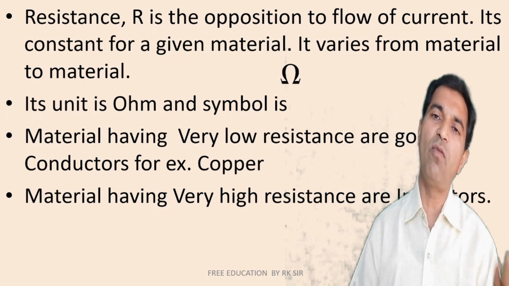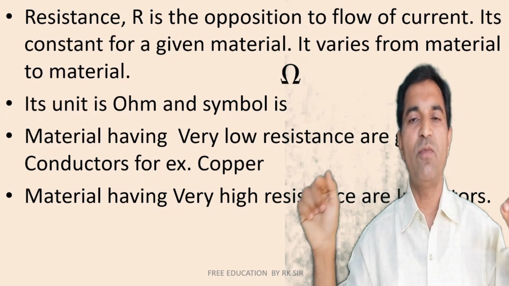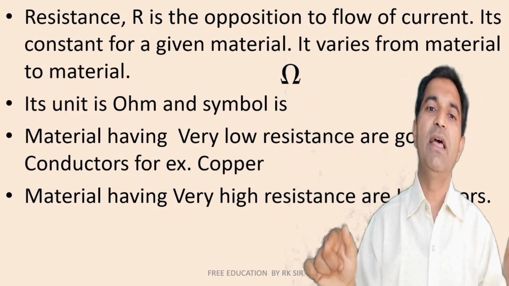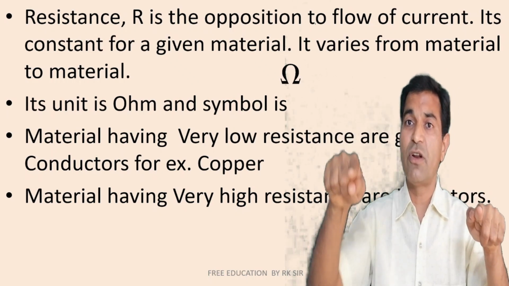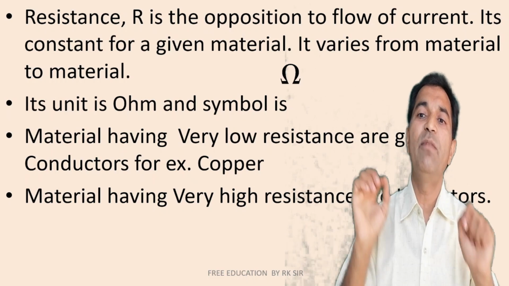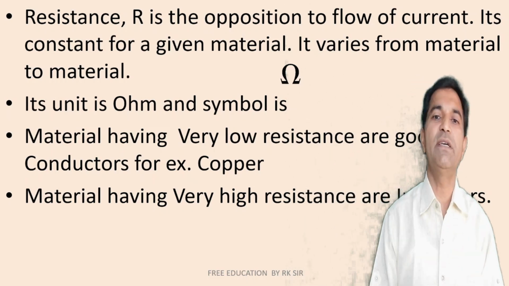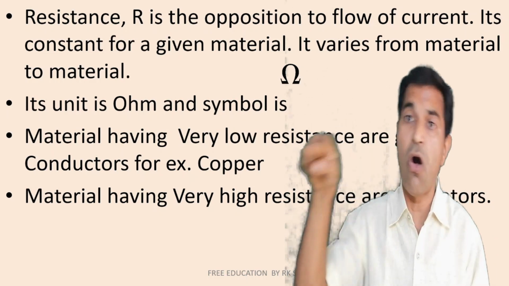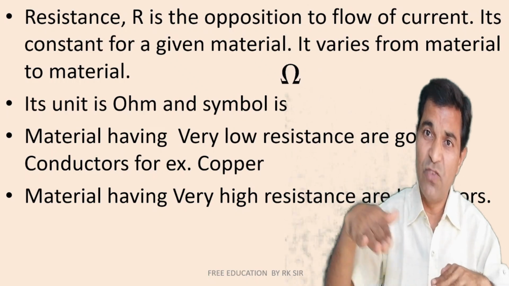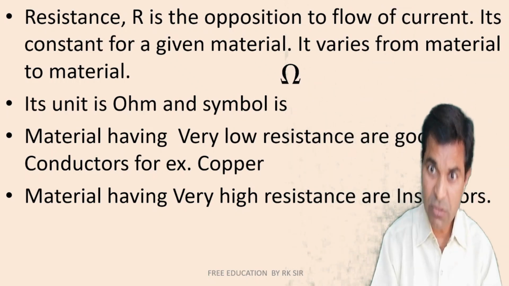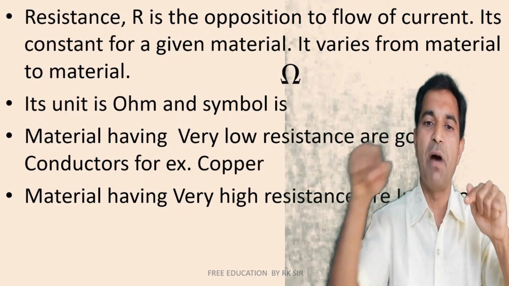For example, it will always be constant for 1 meter of iron and another 1 meter of iron. If they are of the same dimension, there will be the same resistance. But the resistance of 1 meter of iron and 1 meter of, say, aluminum will be different. So it differs from material to material, and its unit is ohm and the symbol is Ω, just like a bump, so that a vehicle traveling on the road slows down. So the symbol is ohm, which is like a bump.